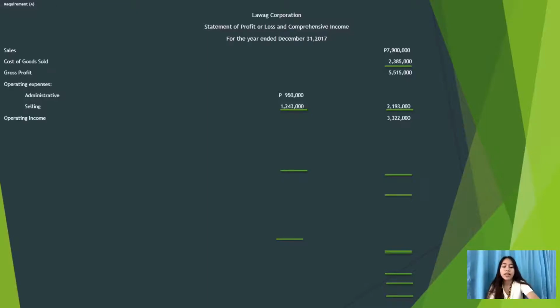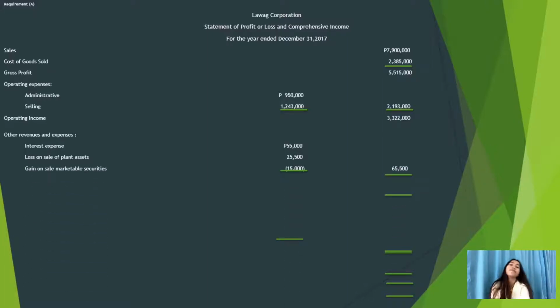So the operating income will be 3,322,000. For the other revenues and expenses, the interest expense is 55,000, because the 65,000 for the calendar year results was deducted by 10,000 from the additional information. The loss on sale of plant assets is 25,500, and the gain on sale of marketable securities is 15,000.